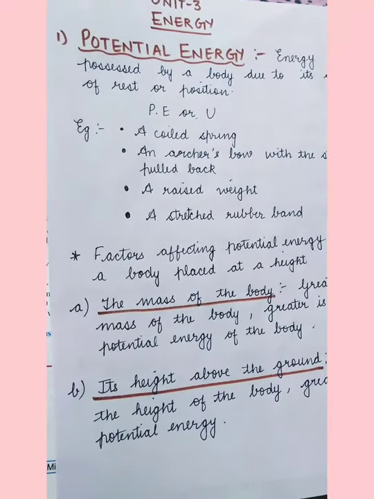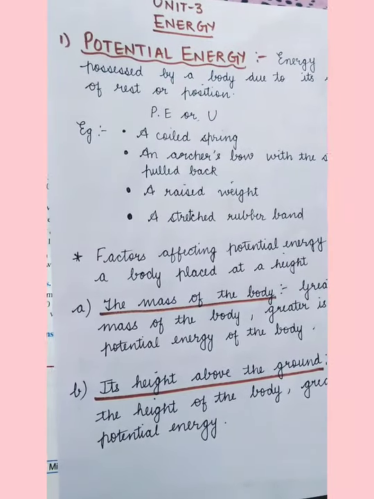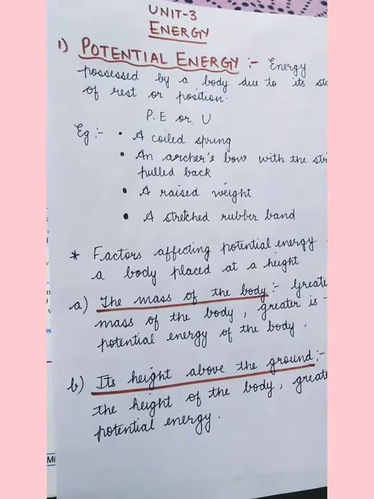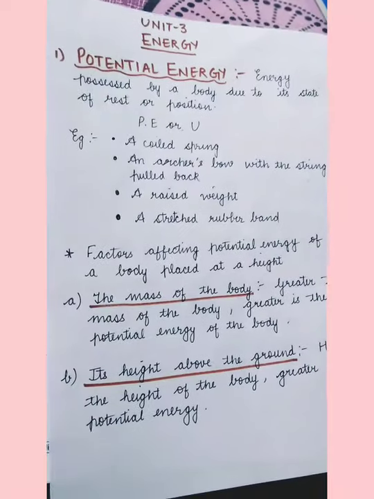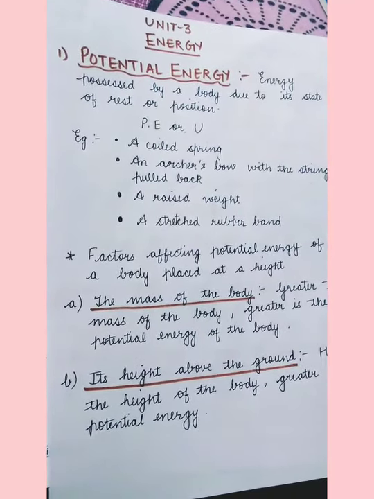Similarly, an example of a stretched rubber band. If I have stretched a rubber band, I have done some work to stretch it. Because of my work done, it will possess some energy known as potential energy. Now there are some factors which affect the potential energy of an object placed at a height.